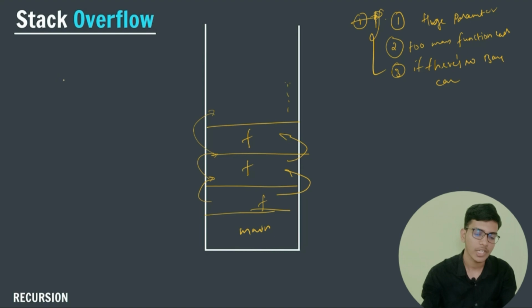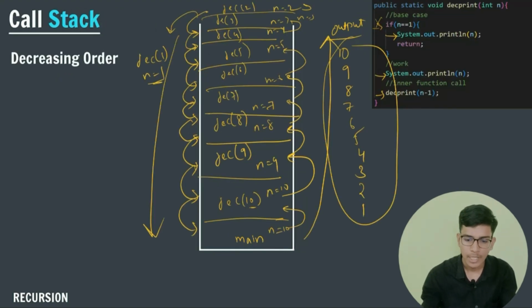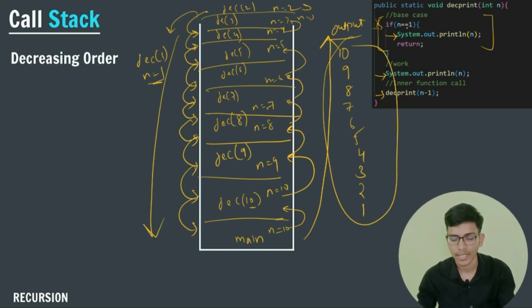Suppose I am calling a function. In the previous example, you can see that the base case is if n is equal to 1, then I return. Suppose there is no base case. Then what output will we get?